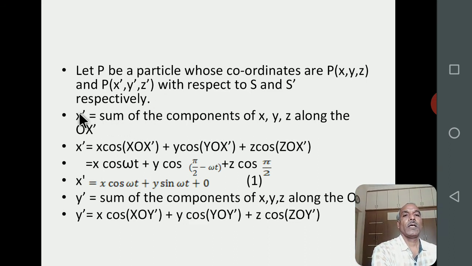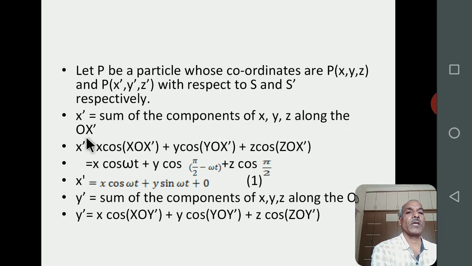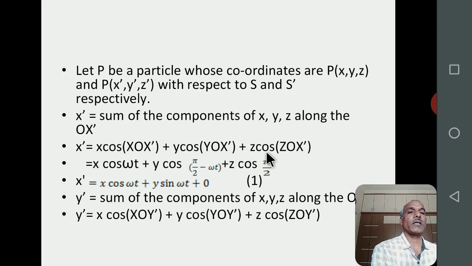Therefore, x coordinate of the particle P with respect to S dash frame of reference is equal to sum of the components of OX, OY, OZ along the OX dash. So x dash is equal to x cos XOX dash plus y cos YOX dash plus z cos ZOX dash.